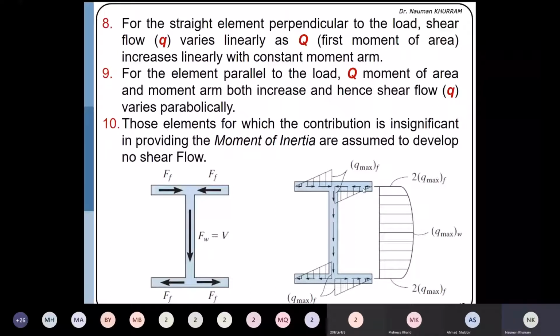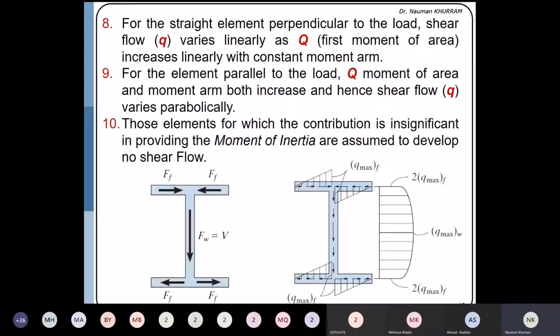So the part which is perpendicular to the applied force, distribution of the shear flow will be linear, and the part which is parallel to the applied force, the distribution will be parabolic, and that I will explain through the derivation in the upcoming slides. So further, point number 10 will also be explained in the next slide. The part which is making an insignificant contribution to the moment of inertia will be assumed to have zero shear flow.